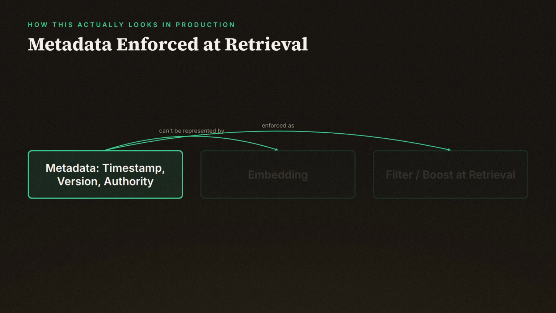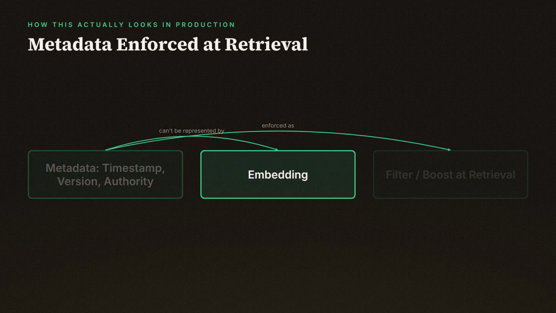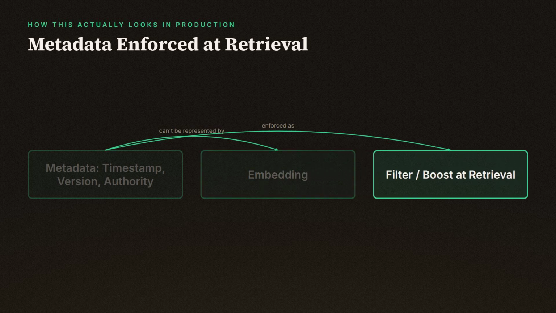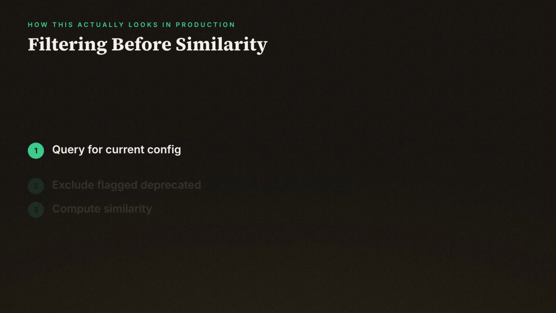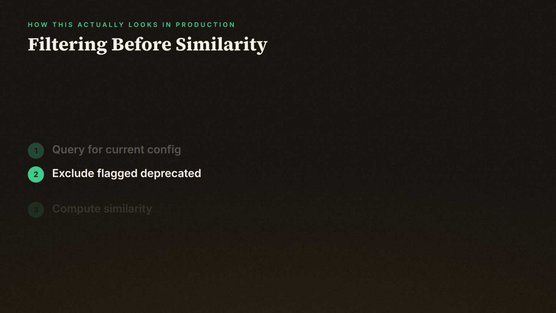Metadata gets applied at that same stage, not baked into the vector. Timestamp, document version, source authority, none of that is something an embedding can represent on its own, so it's enforced as an actual filter or boost at retrieval time. Query for the current config and the system can exclude anything flagged deprecated before similarity even gets computed, instead of hoping cosine distance happens to rank the current version higher.